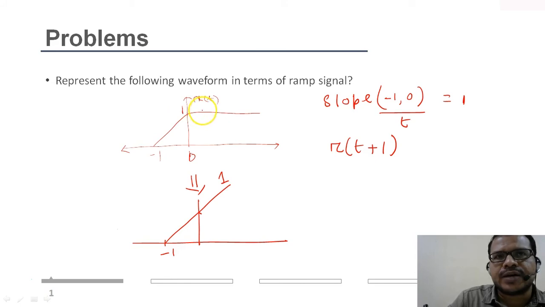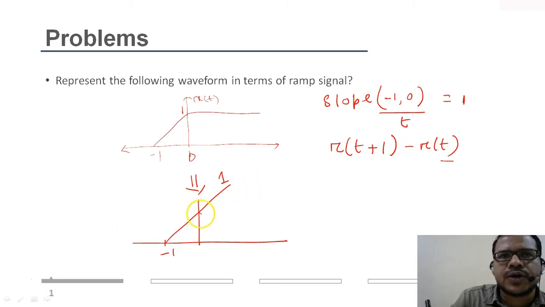If I add a slope of minus 1 to the slope of 1, then the slope will become 0. So let's represent it as minus r of t, because the transition starts at t equal to 0 with slope 1, and then if I subtract another slope of magnitude 1, it becomes 0.